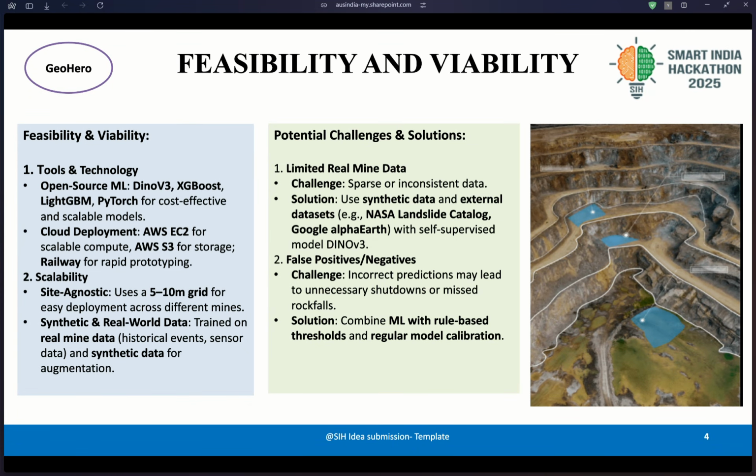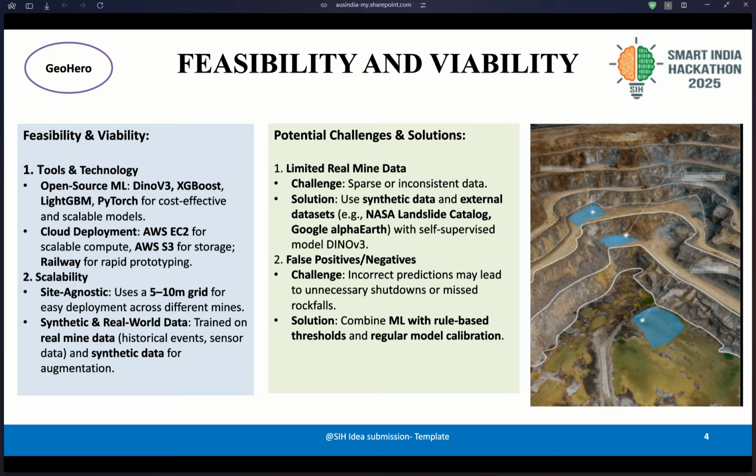How is our solution feasible and viable? We use open source tools like DINOv3 and XGBoost, and we use Railway for cloud deployment, which is rapid for prototyping. Going further, we will use S3 for storage and EC2 for compute. On scalability, our whole pipeline is site agnostic. It can be used at different mining sites without making a lot of changes.